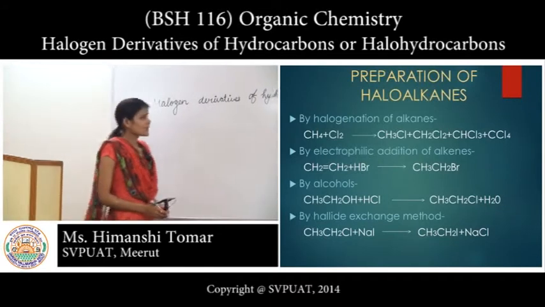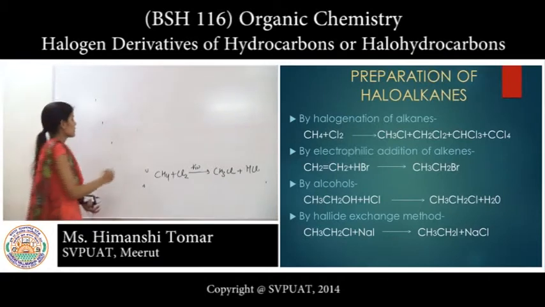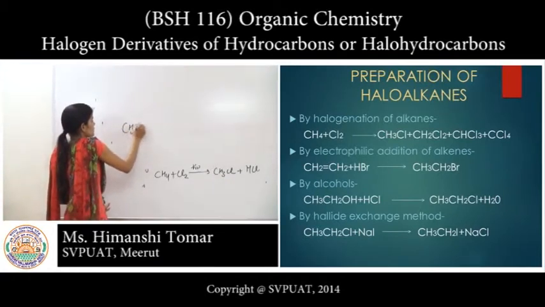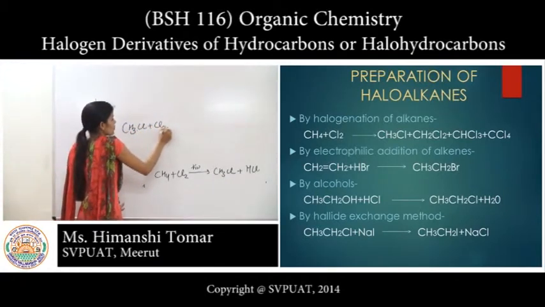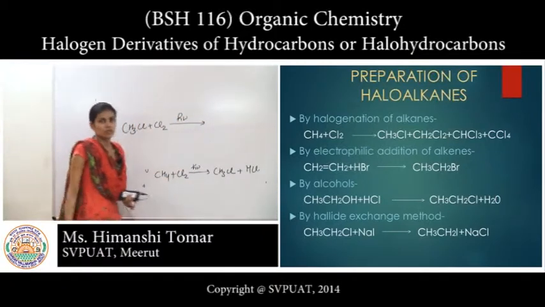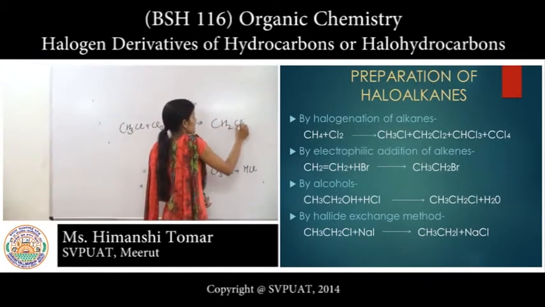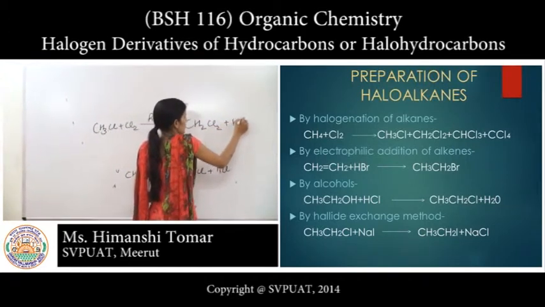If we again react chloromethane with chlorine, CH3Cl plus Cl2 in presence of sunlight, then it gives dichloromethane, CH2Cl2 plus HCl.